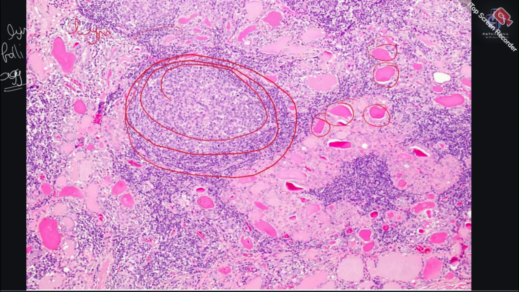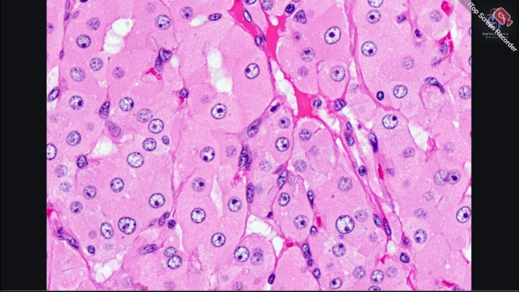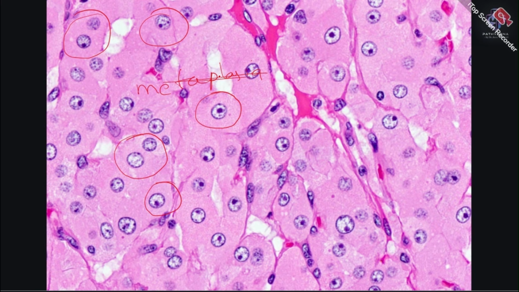Another important characteristic finding which is frequently tested in your exam is something called a Hurthle cell change. Okay, so what do you mean by Hurthle cell change? Remember, because your gland is being destroyed continuously, these follicular cells will undergo something called a metaplasia. Okay, because of the continuous stress occurring on the gland, the thyroid follicular cells will undergo some sort of metaplasia. This is called an oncocytic metaplasia.